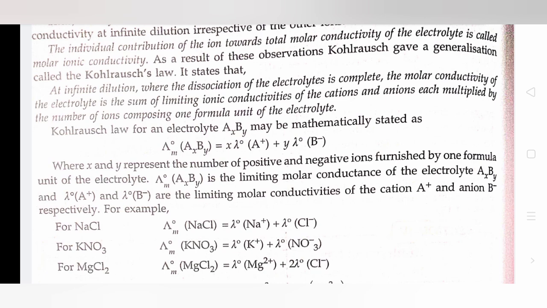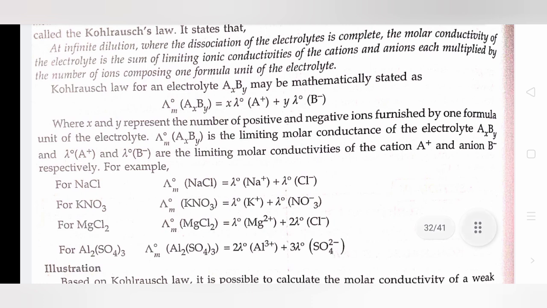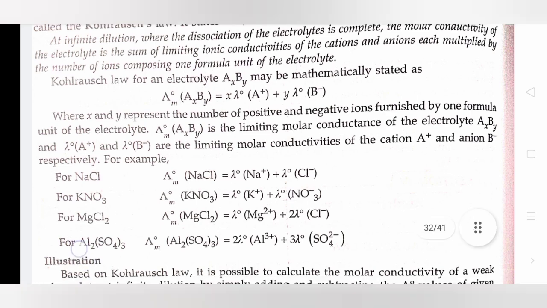Kohlrausch's law for an electrolyte AxBy may be mathematically stated as Λm naught AxBy = xλ naught A positive + yλ naught B negative, where x and y represent the number of positive and negative ions furnished by one formula unit of the electrolyte. Λm naught AxBy is the limiting molar conductance of the electrolyte AxBy, and λ naught for A positive and λ naught for B negative are the limiting molar conductivities of the cation A positive and anion B negative respectively. For example, NaCl: Λm naught for NaCl equals λ naught Na positive plus λ naught Cl negative.